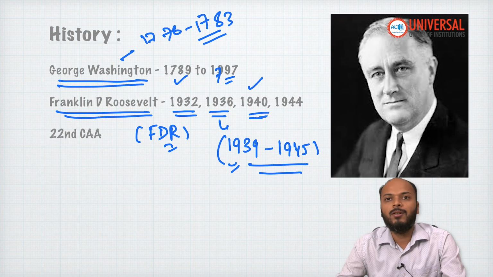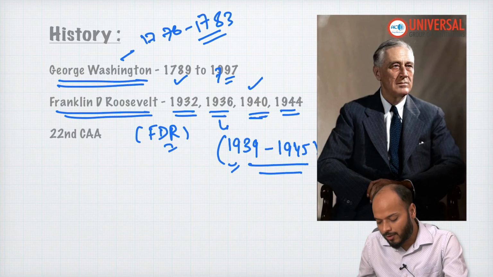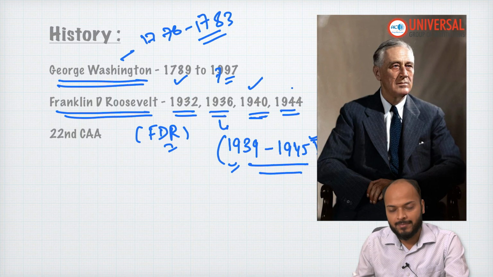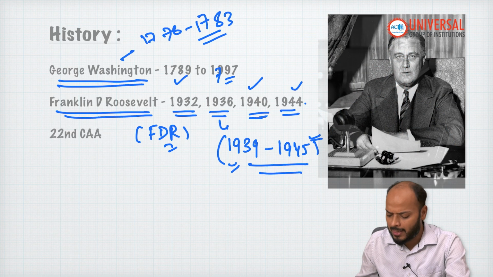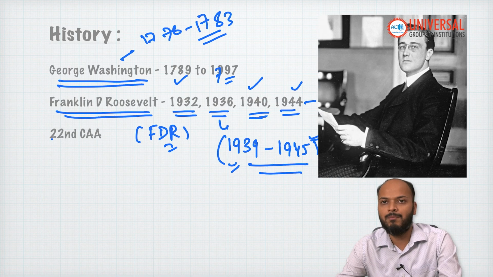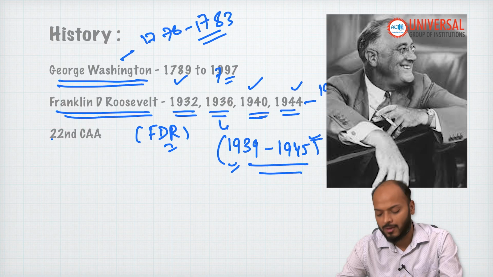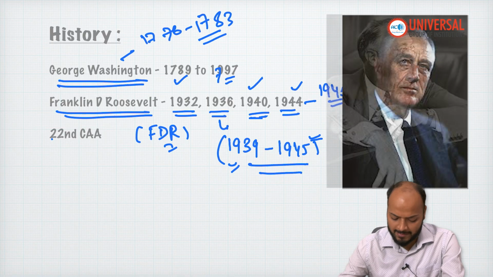In 1940 also he won the election. In 1944 again, because World War II was going on, he contested, and in 1944 also he won. So, he became president for the 4th time as well, even though in 1945 he passed away. So, he could not complete his 4th term, but he won the election 4 times.